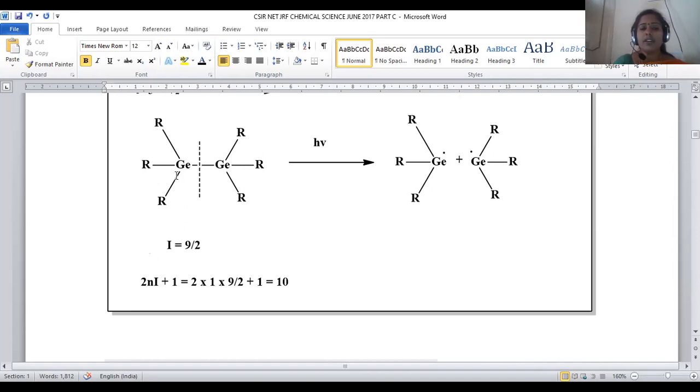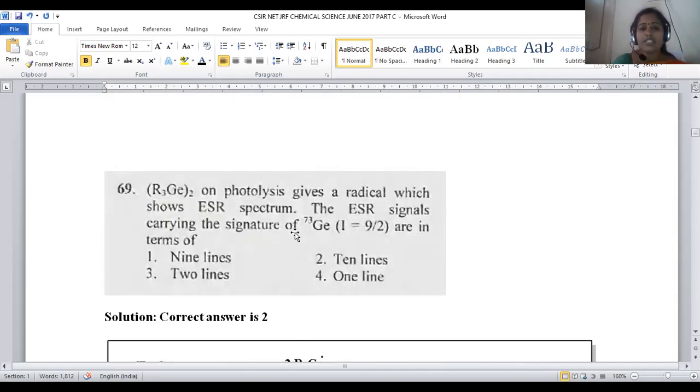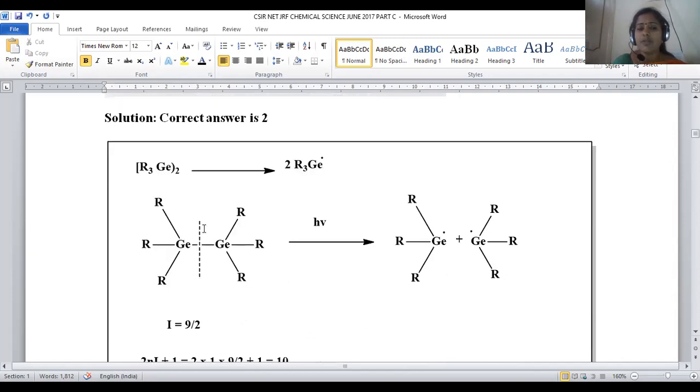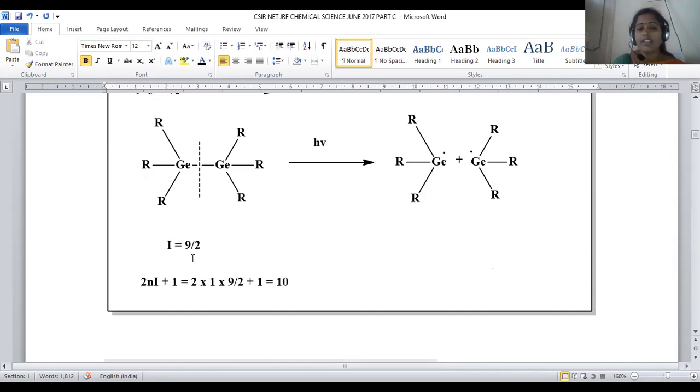If all alkyl groups are identical in nature, both germanium atoms are identical. Under photolytic conditions, we cleave the Ge-Ge bond so that 2 free electron containing species, germanium free radicals, are generated. Now we have to apply the formula 2nI+1 in order to predict the ESR spectral lines.